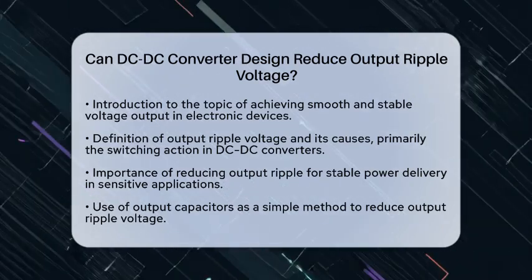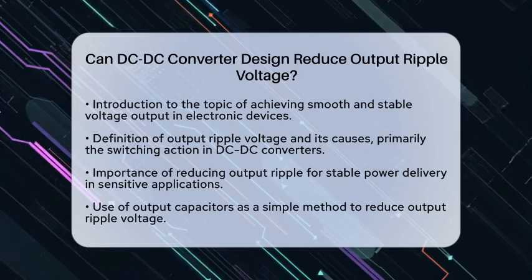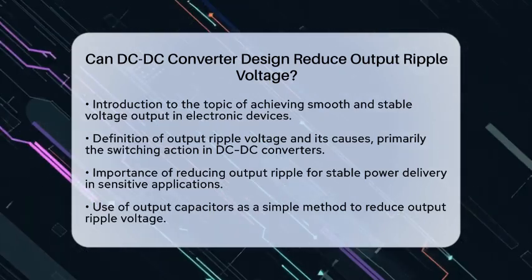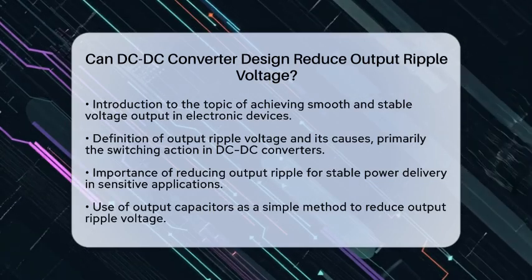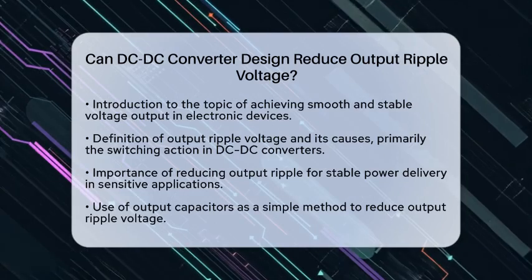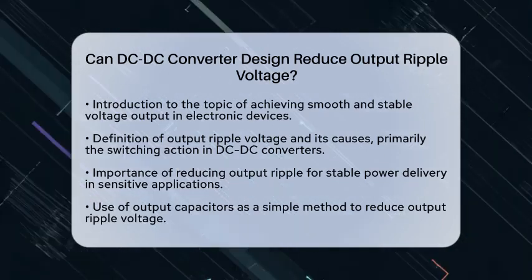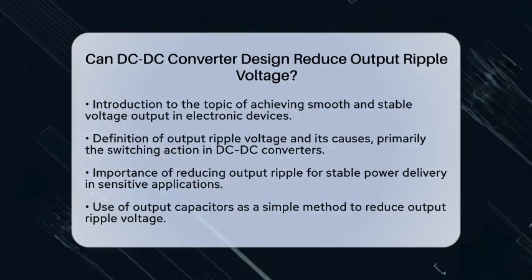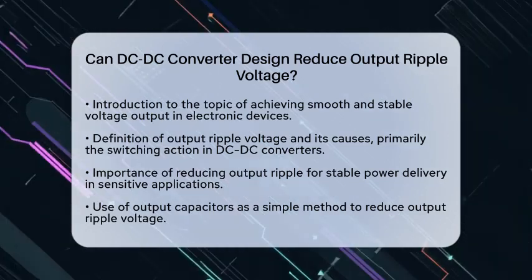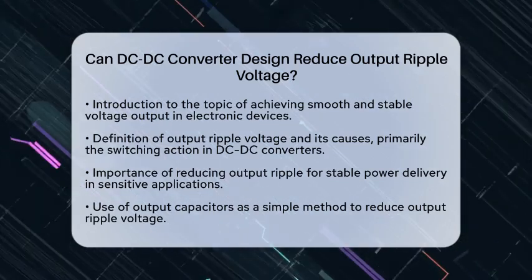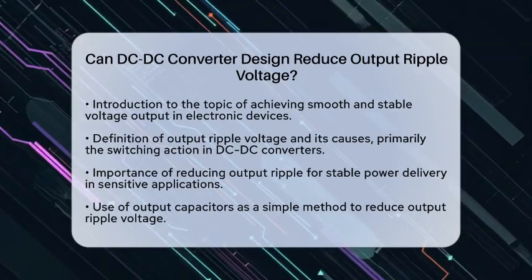This ripple is primarily caused by the switching action within the converter. Reducing this ripple is essential for ensuring stable and noise-free power delivery, especially in sensitive applications like power systems and renewable energy. One of the simplest and most effective ways to reduce output ripple voltage is by adding output capacitors. These capacitors act as local energy storage elements, smoothing out voltage fluctuations.